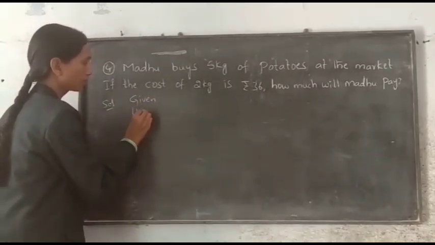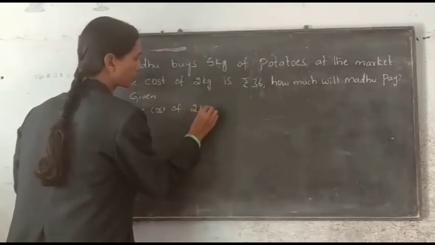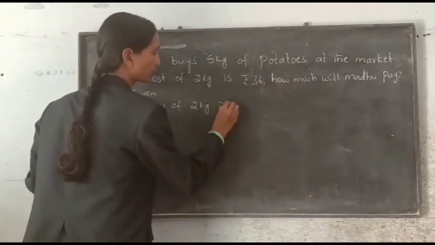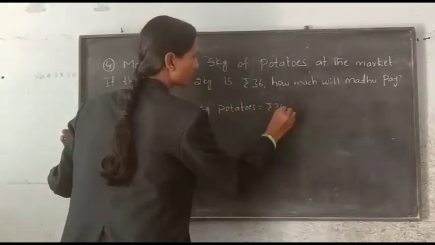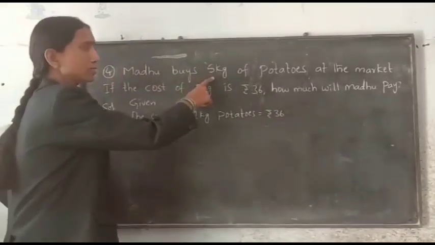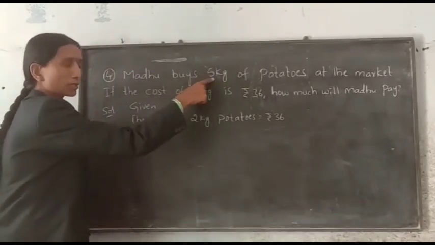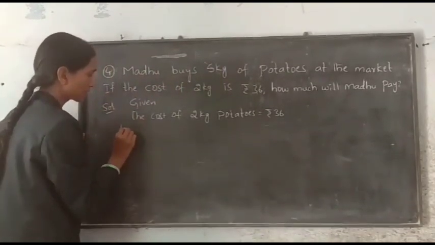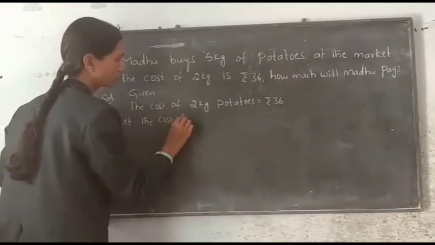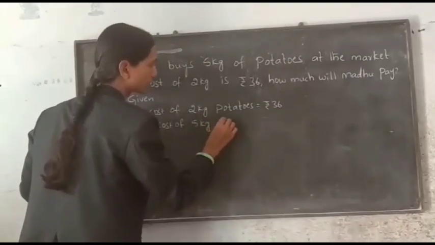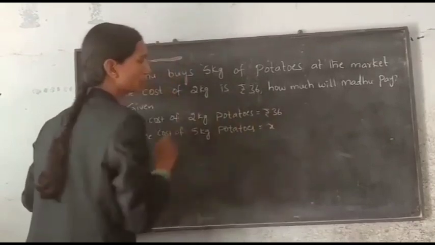Now the solution. What is given? The cost of 2 kg potatoes is equal to rupees 36. But we don't know the cost of 5 kg potatoes. We have to find that. We assume 5 kg potatoes is equal to X rupees. Let the cost of 5 kg potatoes be rupees X.